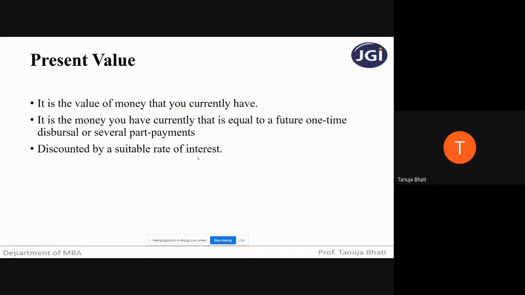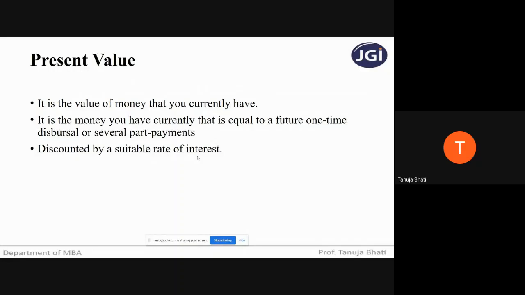So let me tell you, students, there are types of values that you all know. One is present value, which is a current value, and future value, which is a value that you will be receiving after a certain period of time. Suppose after 25 years, I am going to receive 1 crore rupees on the investments that I have made. Now, what is the value of 1 crore as on today?